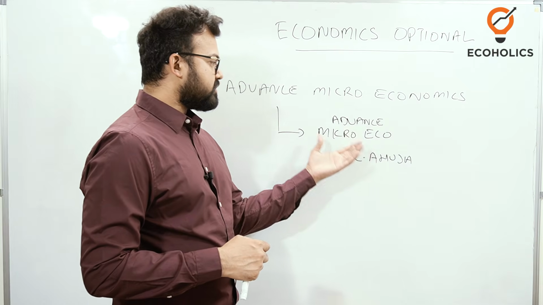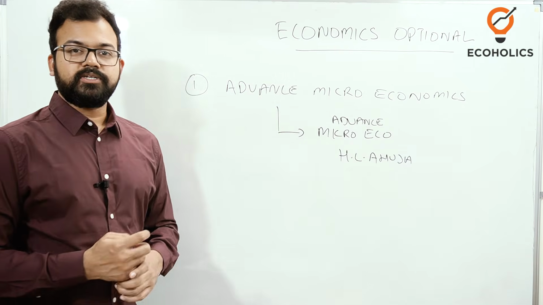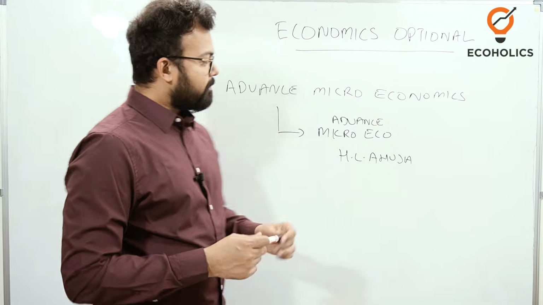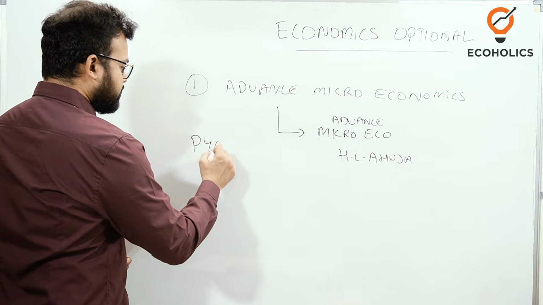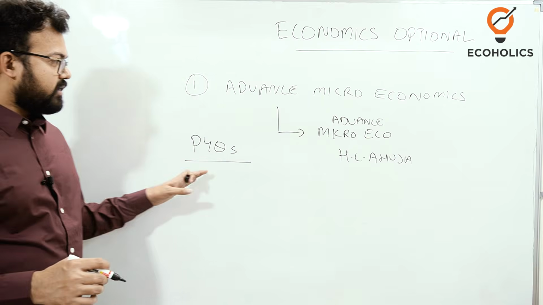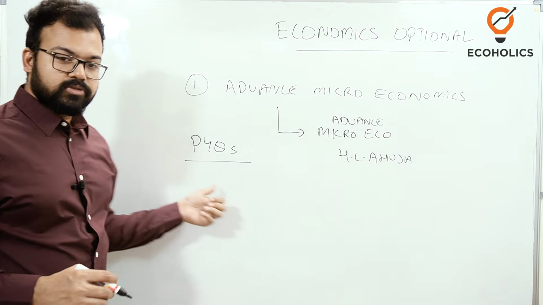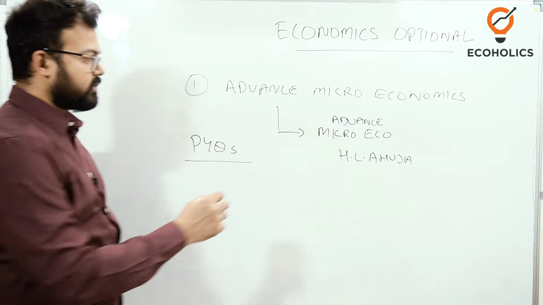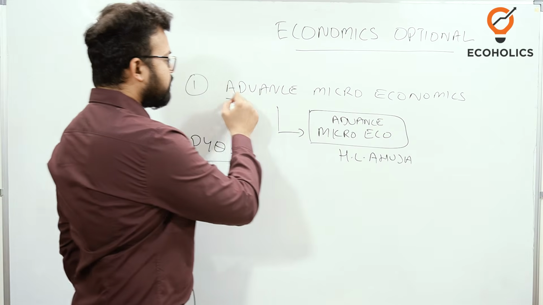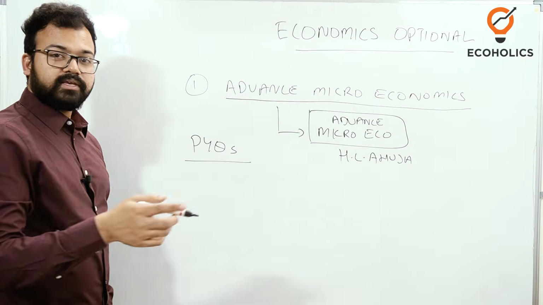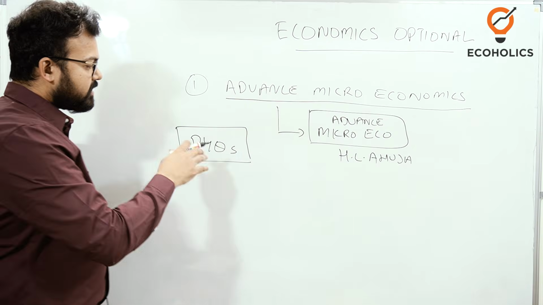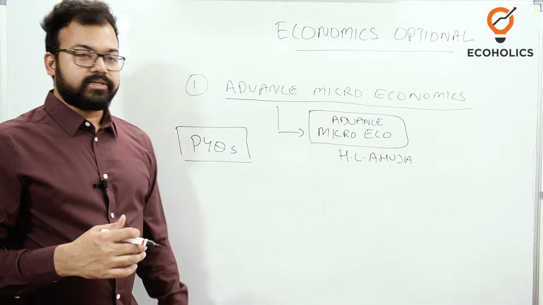And apart from this Advanced Microeconomics by H.L. Ahuja, each and every word of the syllabus you have to mark in the book. Apart from this, you go and see the previous year question papers. If a question is asked there which is not in the syllabus, that also you have to prepare. So two things: open the book, open the index and mark each and every word written in the syllabus. If something is not written in the syllabus, then you go and see the previous year question papers, and after seeing them, you will get a lot of topics apart from the syllabus.